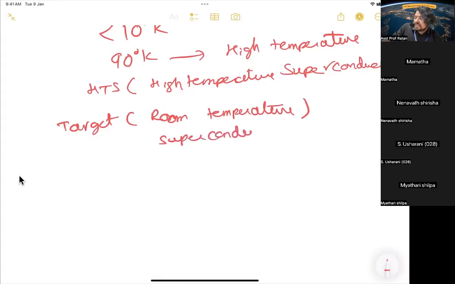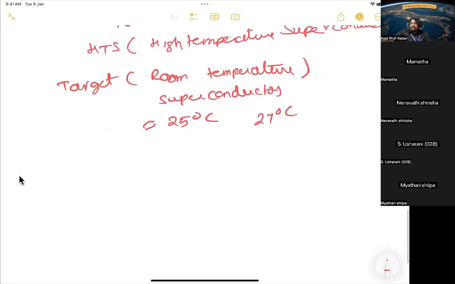It will take many years. What is the room temperature in our room? Around 25 or 27 degrees centigrade. People want superconductivity at this temperature, 25 to 27 degrees centigrade, but it is not at all possible at this moment. But people are aiming for it.